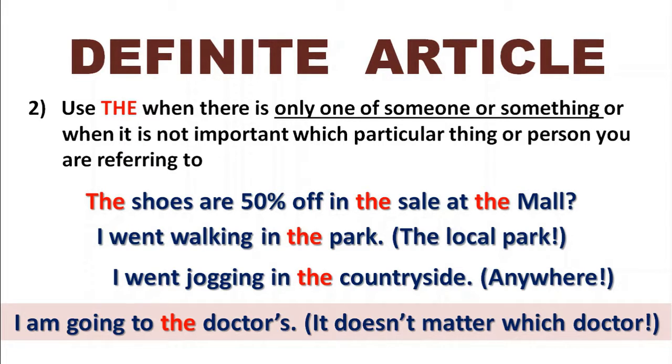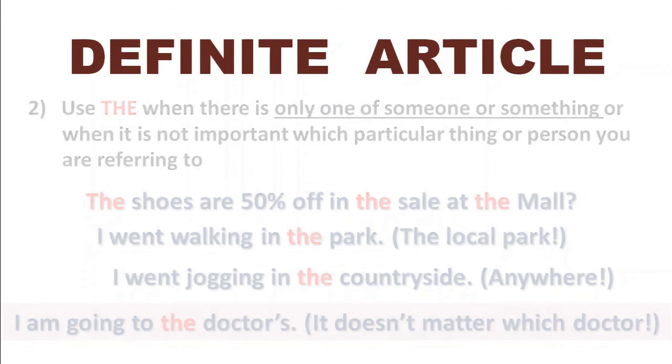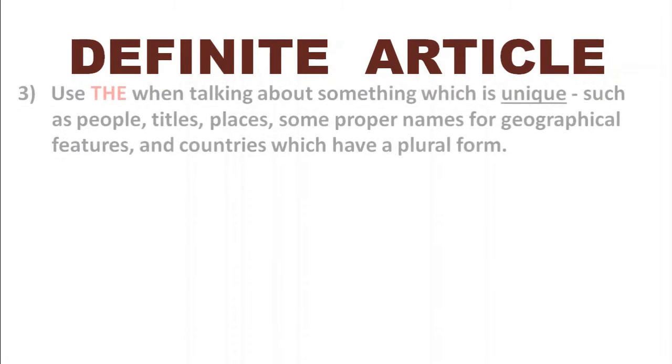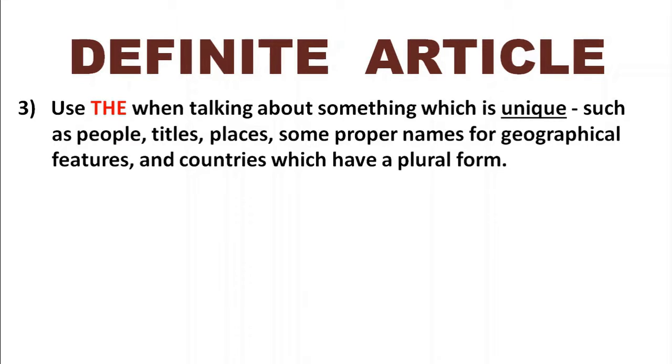You just have to know that we're going to go and see a doctor for some medical help. Okay. Rule 3 is kind of an extension to this. We said that was something which is just one of a kind. It's the same here. We use the when talking about something which is unique. Unique means there's just one of them. So unique such as people, titles, places, some proper names for geographical features, and some countries which have a plural form. We'll explain that in just a moment.